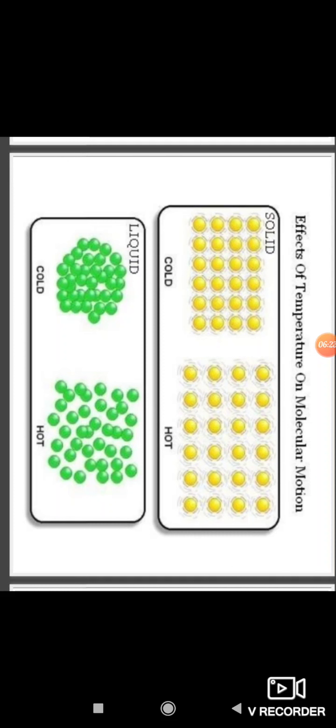So here we see the effects of temperature on molecular motion in solid, in cold and in hot, and the same in liquid, in cold and in hot. Effects of temperature on molecular motion.